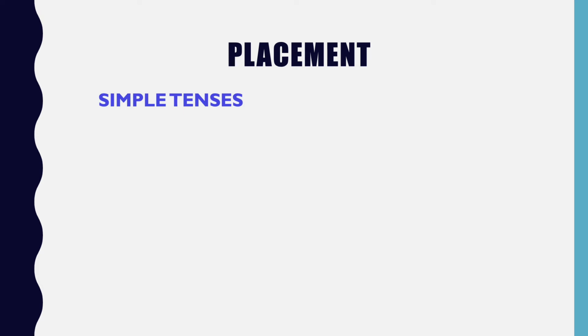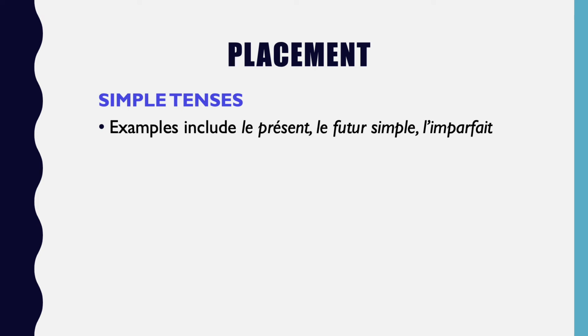All right, now let's talk about placement. Where do we put the ne pas, the ne jamais, or the ne plus in a sentence? Now that's going to depend on whether you're using a sentence which has a simple tense, or whether you're creating a sentence with a compound tense. Now, a simple tense is going to be more straightforward. What is a simple tense? A simple tense is a tense made up of one single word. That is to say, the verb is a one single word. So this might be the present, or the future simple, or the imparfait. They're tenses made up of a single word.